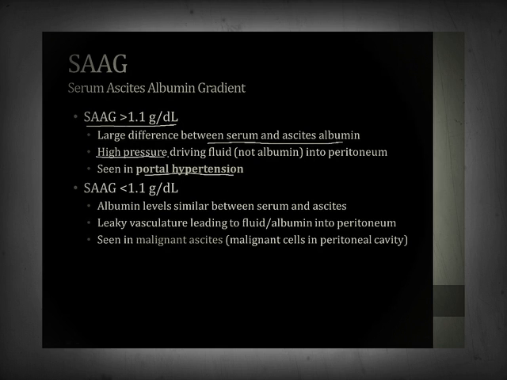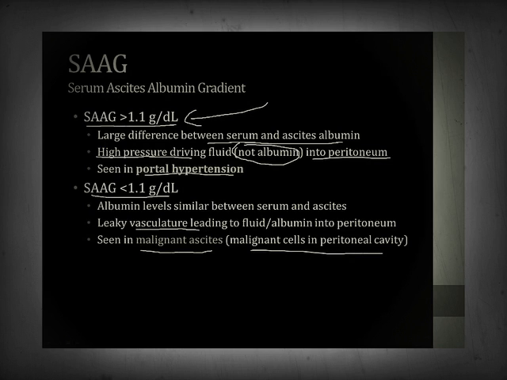The high pressure in the portal system drives fluid into the peritoneum, but the vasculature is intact, so albumin remains behind. And as a result, there's a large difference between the two albumin concentrations. If the SAG is low, less than 1.1, this is what's seen in malignant ascites. There are malignant cells in the peritoneal cavity. This is leading to a leaky vasculature that allows both fluid and albumin into the peritoneum. As a result, the albumin level is similar between the serum and ascites.